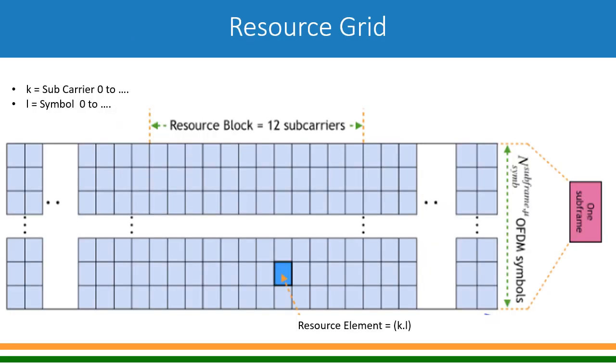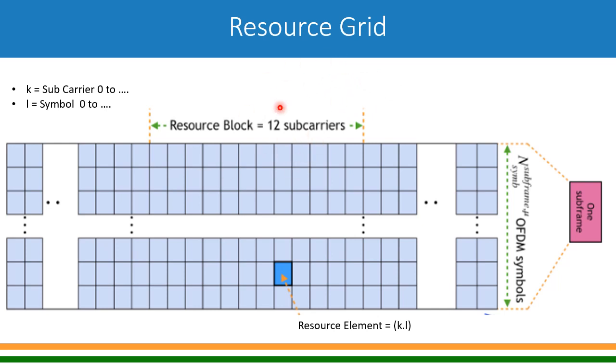Moving forward, let's understand the concept of the resource grid. We have already understood subcarriers and resource blocks in the frequency domain, and how symbols are formed in the time domain. This particular grid is for one subframe, which will contain all the subcarriers. If your bandwidth is 100 megahertz and you're using, say, 60 kilohertz subcarrier spacing, then you can divide 100 megahertz by 60 kilohertz.